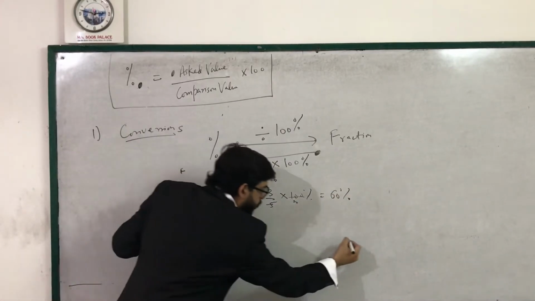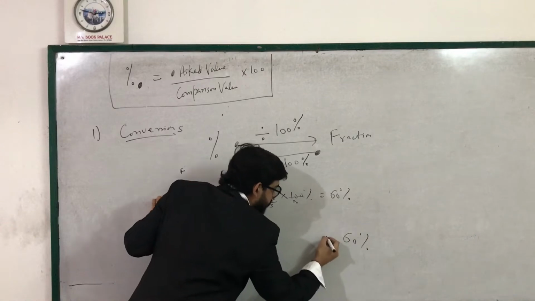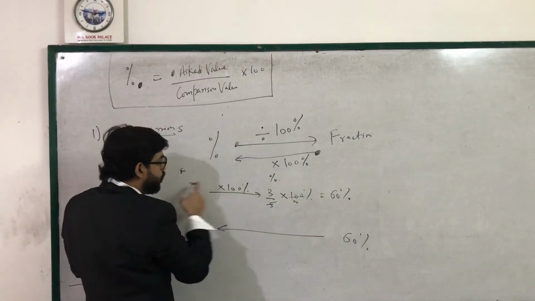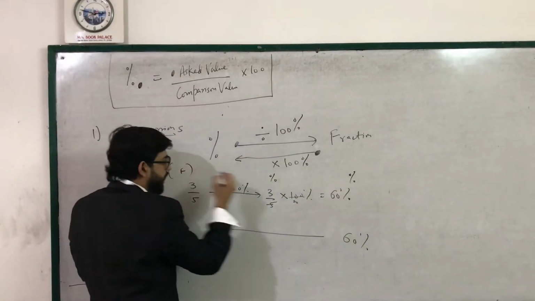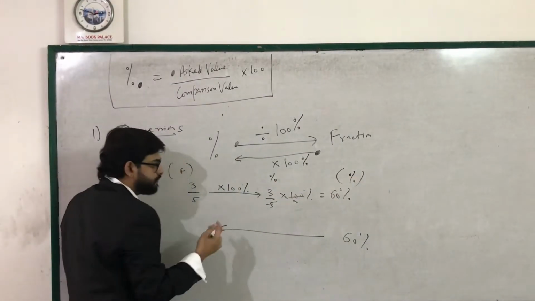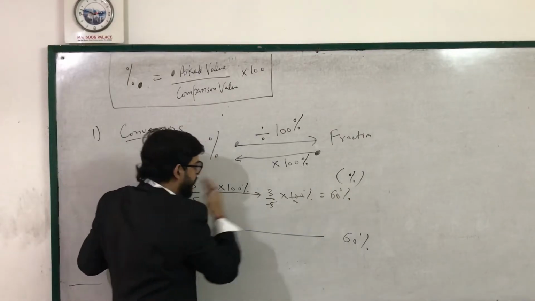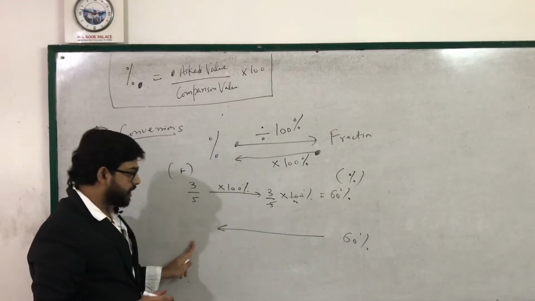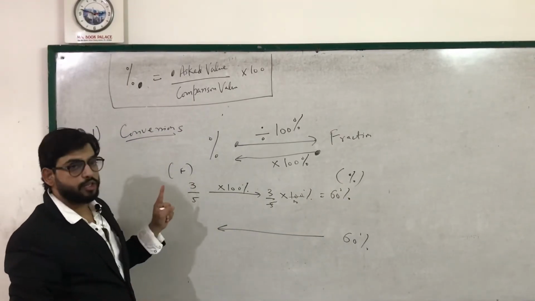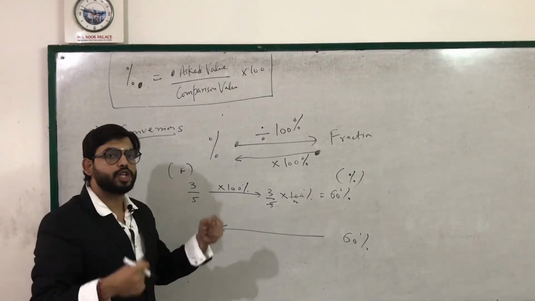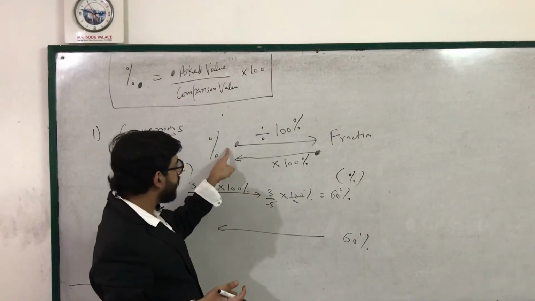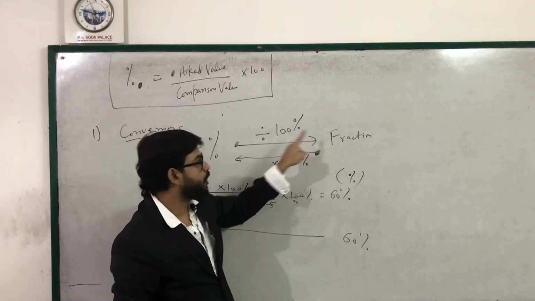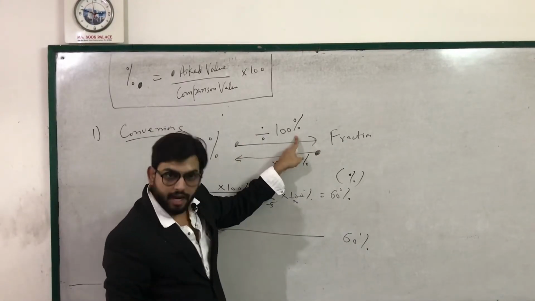And if you want to go from 60% to fraction, this was percentage and this was fraction. If you want to go from percentage to fraction, 60% to fraction, which arrow is showing conversion of percentage to fraction? Up arrow or down arrow? Obviously the up arrow, percentage to fraction. When we go from percentage to fraction, we divide by 100%.